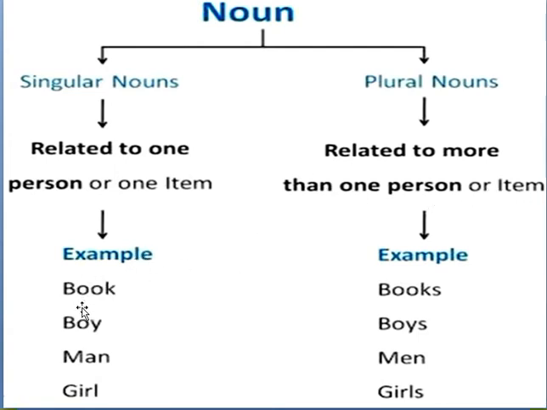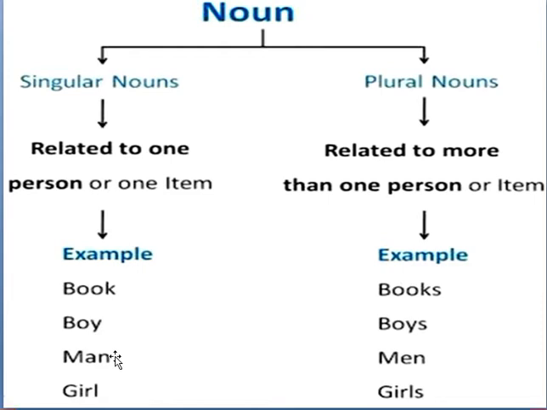See the examples here. Book means one book and books means more than one book, right? When we add s to the word, that becomes plural. Okay, boy, boys, man, men.